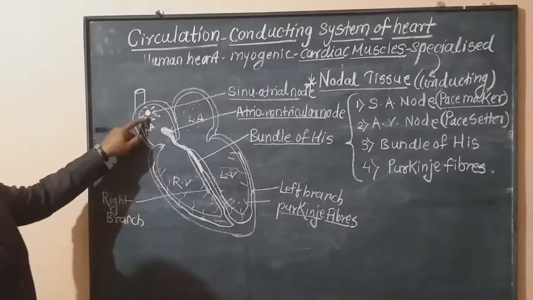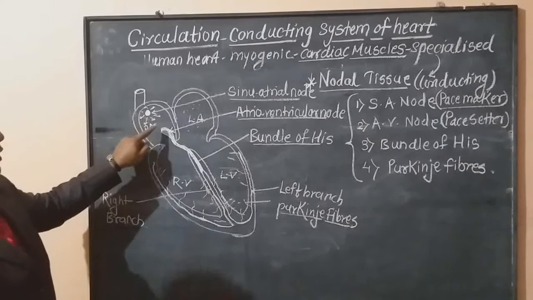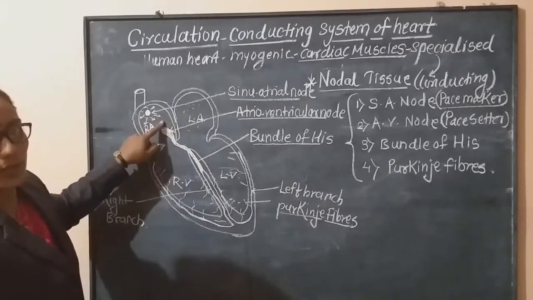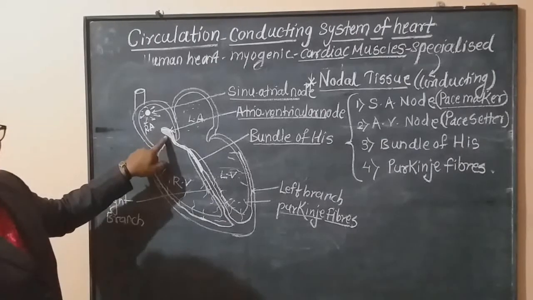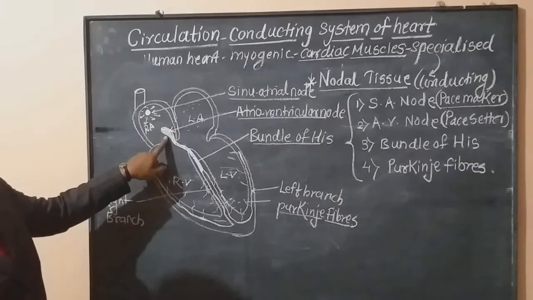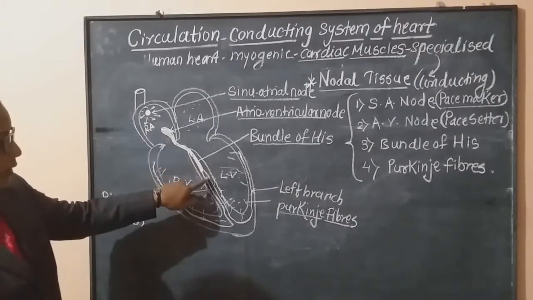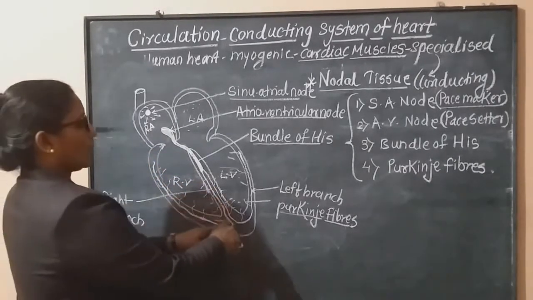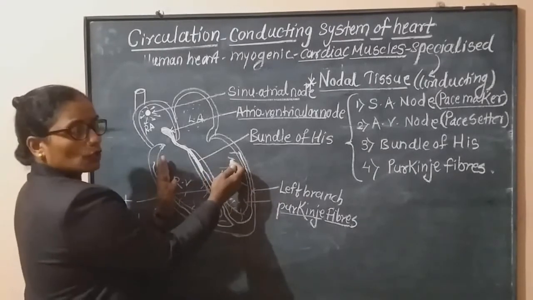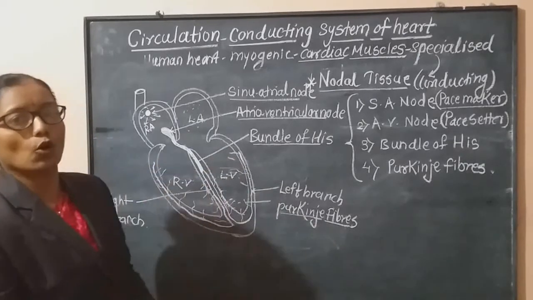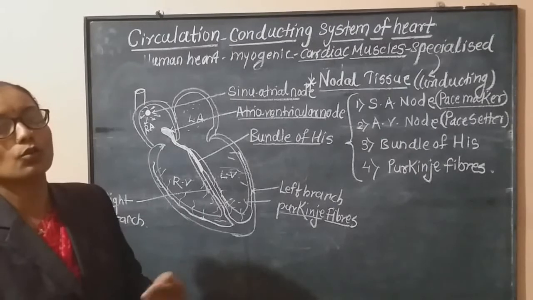The SA node initiates the wave of contraction, due to which atrial contraction takes place. After that, this wave is transmitted toward the AV node. Then the AV node transfers this impulse through both branches on the ventricular surface, due to which both ventricles contract, and alternate contraction and relaxation goes on.